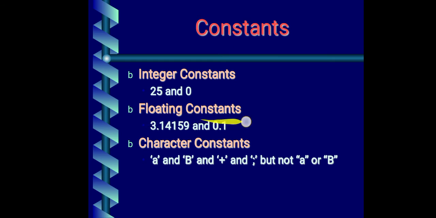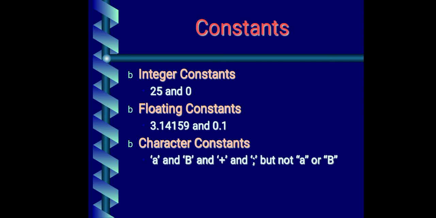Then we have floating point constant. Here I have taken the pi value, that is 3.14159. Here we have a fraction, so that's why it is a floating point. Floating point means a fractional value is also included. This value will remain throughout the execution of the program. This will not change. So that's why it is a floating point constant.